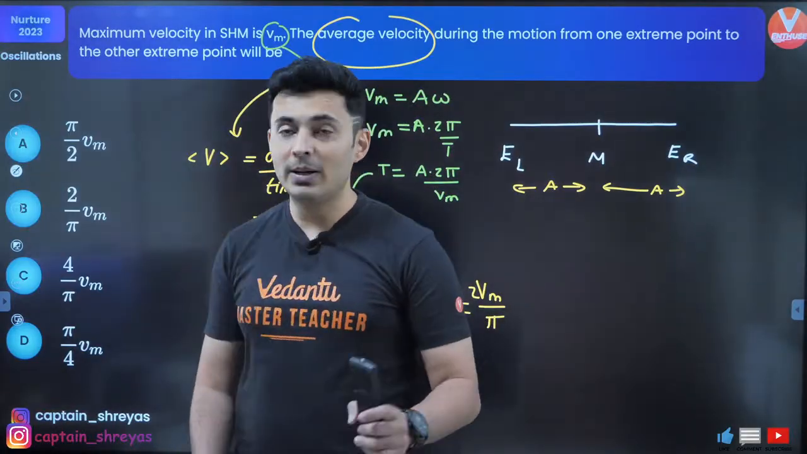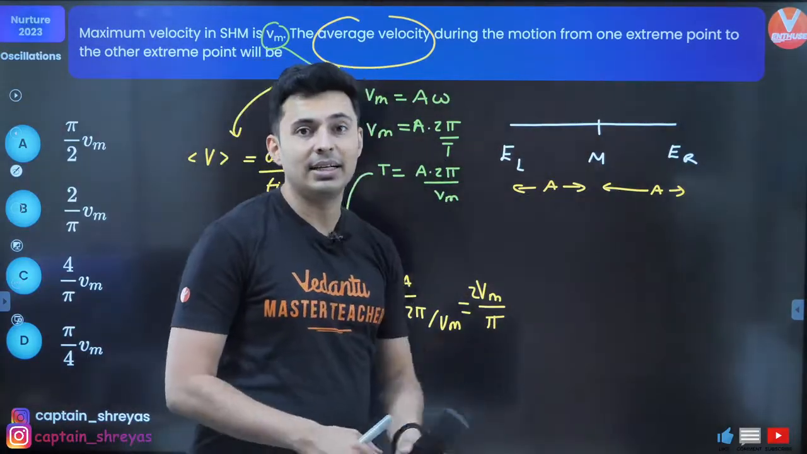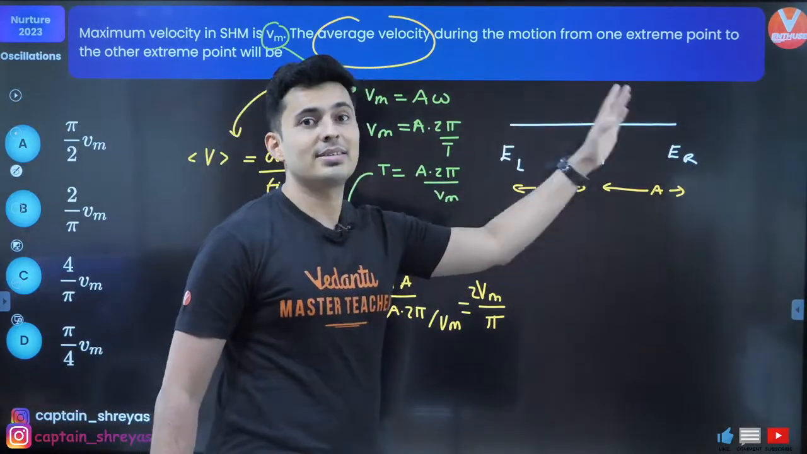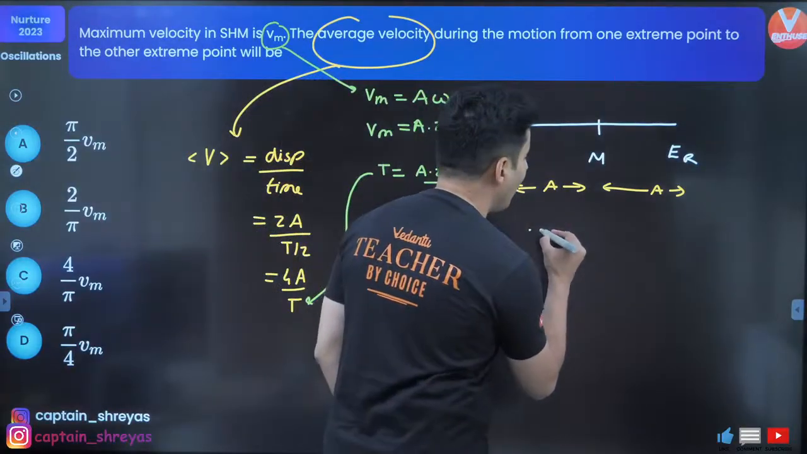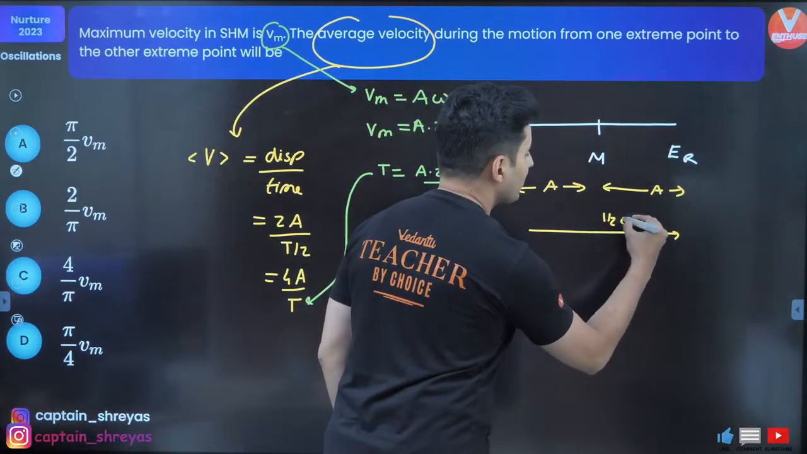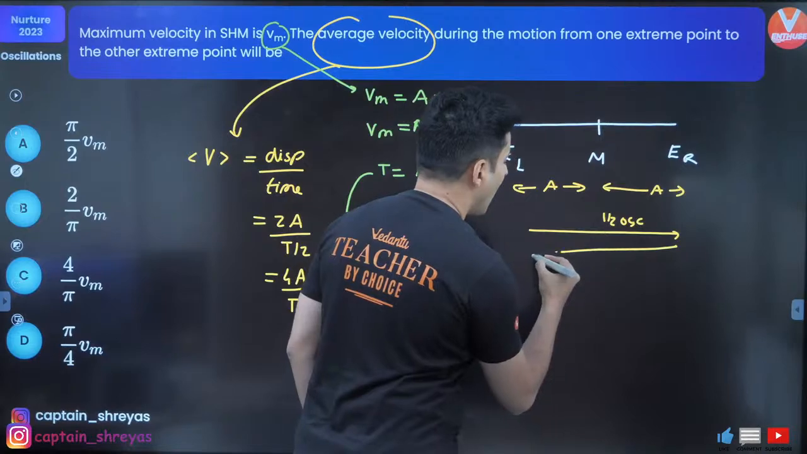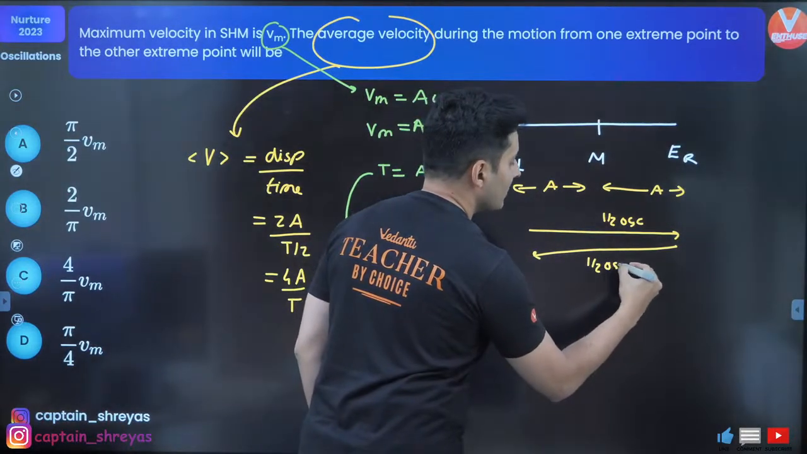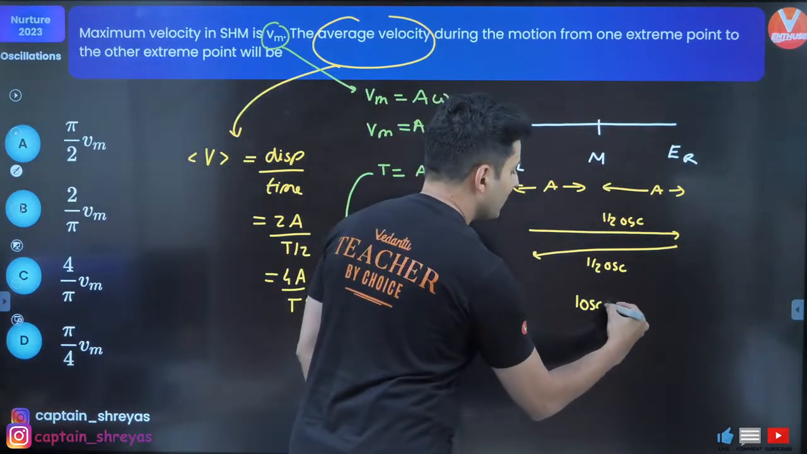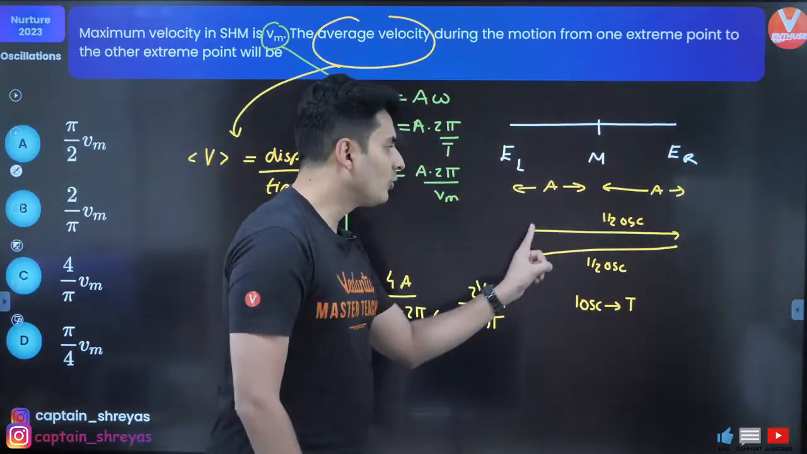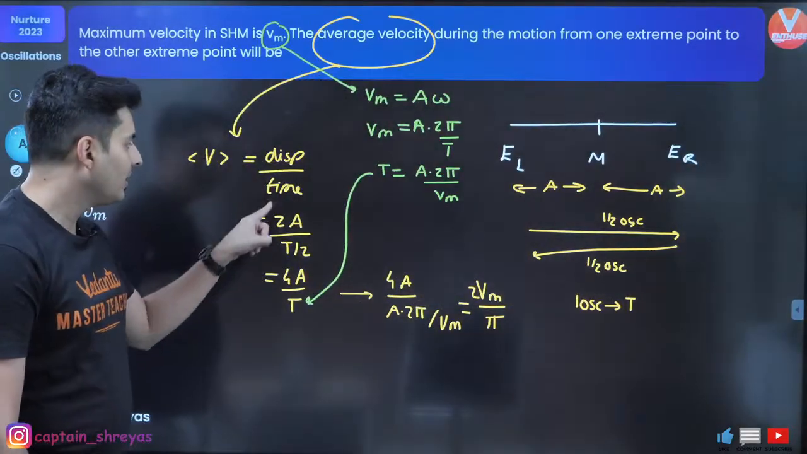How T by 2, Shubham? Because it's going from this side to this side. If it is going from this side to this side, that means it is half oscillation. This is half oscillation and this is another half of the oscillation. One oscillation is how much? Time is T. So for half oscillation, time will be T by 2.